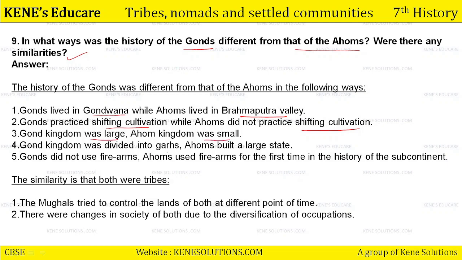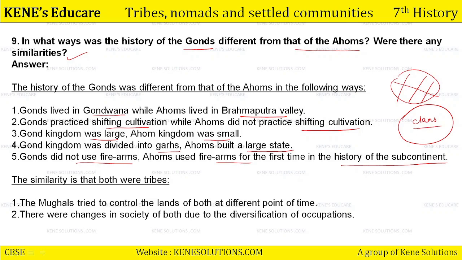Gond kingdom was divided into Gad. Ahoms built a large state. Gond ने अपने kingdom को गढ़ में divide कर दिया था. Whereas Ahoms built a large state and they only had clans for better administration. Okay. Gonds did not use firearms, whereas Ahoms used firearms for the first time in the history of the subcontinent.